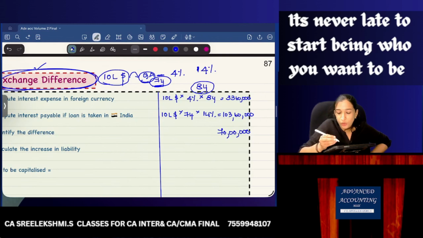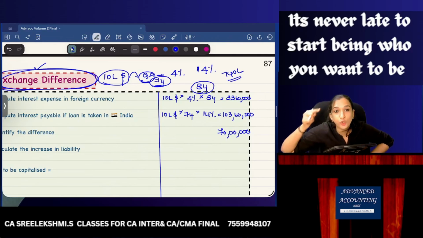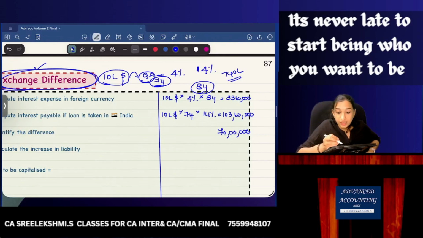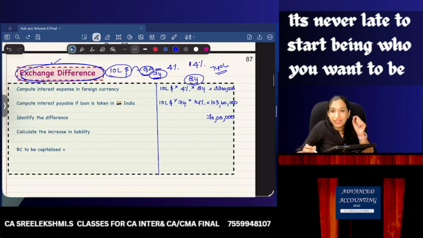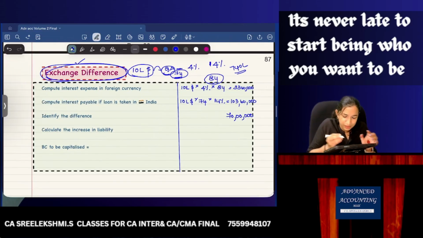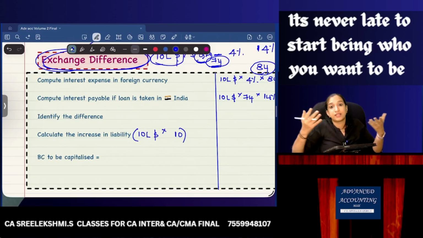On the date of taking the loan, the entry is bank to loan 740 lakhs at spot rate. But year end it has become 84. So 740 lakhs only you got, but at year end when you repay, you may have to repay 840 lakhs. So how much is the increase in liability? 10 lakh dollars into rupees 10 increase.